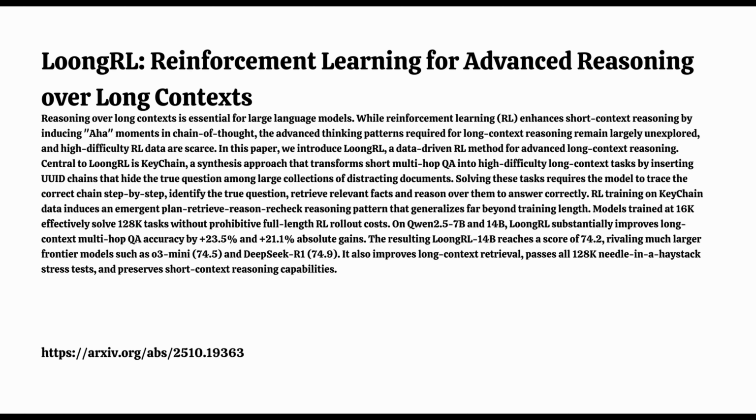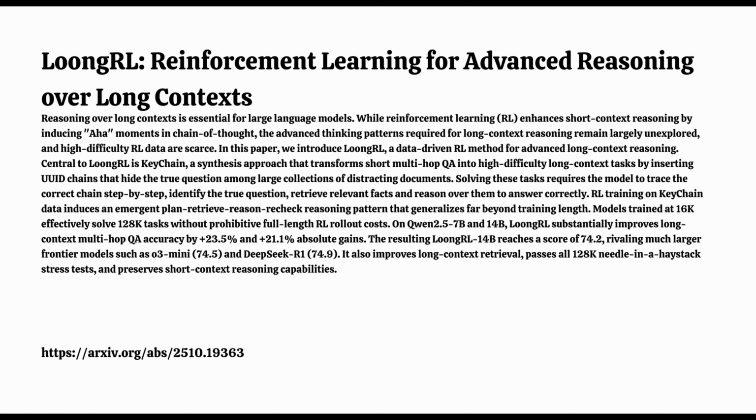It is, and it's a stark contrast to models trained without this kind of difficult, structured data. How do those typically behave? In conventionally trained models, the reasoning and retrieval steps are often tangled together. They usually don't make an explicit plan, and they might retrieve something but then not really deeply analyze or verify it before jumping to a conclusion, which, unsurprisingly, leads to more errors in complex tasks. So this keychain training didn't just make it better at the task, it fundamentally changed how the model approached the problem. That seems to be the case. Yeah. It induced a more robust, structured internal process.